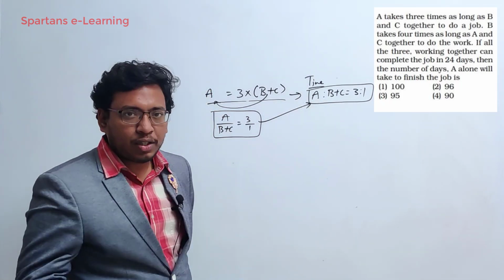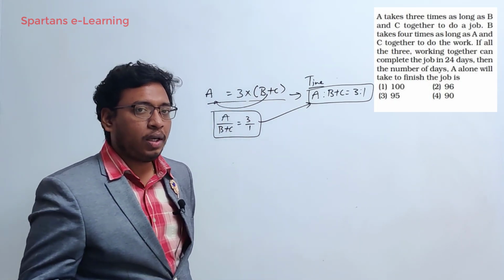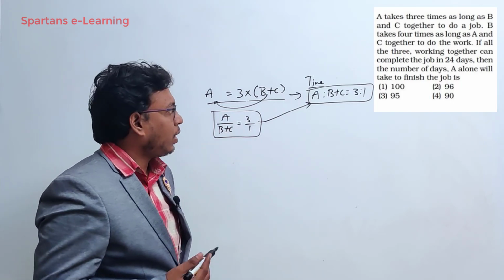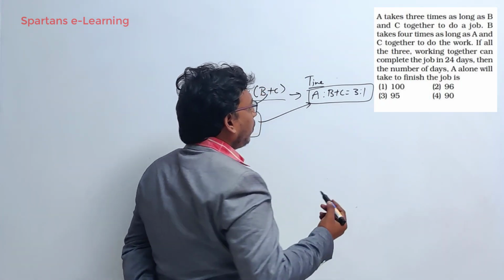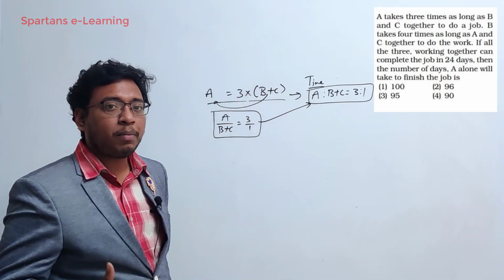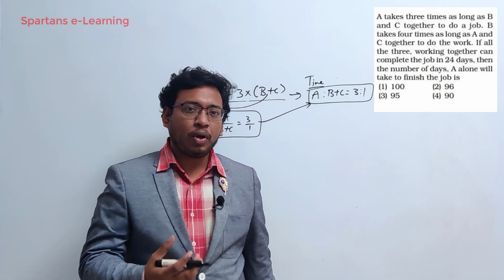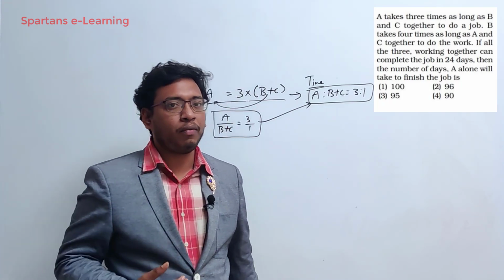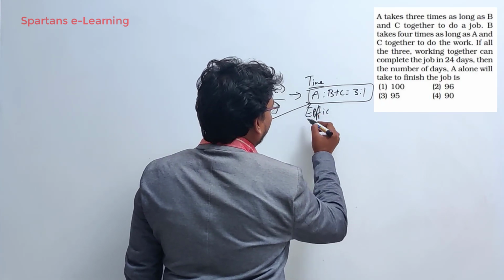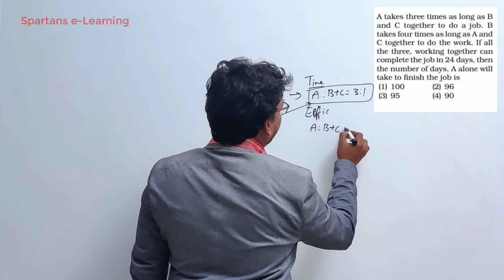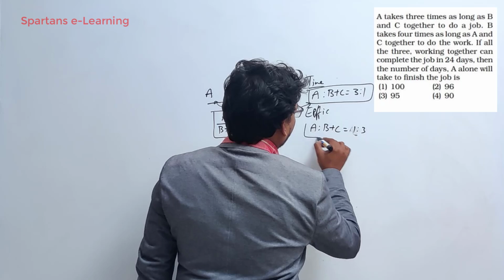Now, what is the efficiency ratio? Always, as I told you, you have to do arithmetical operations on efficiencies, right? You won't use time. Now, time ratio of A is to B plus C is 3 is to 1. So, what is the efficiency? When work is constant, your time will be inversely proportional to efficiency, right? If you have more efficiency, you will take less time to do a work. If you have less efficiency, you will take more time to do a work, right? So efficiency ratio will be reverse. Efficiency ratio of A is to B plus C will be 1 is to 3, right? 1 is to 3, that's it, okay?